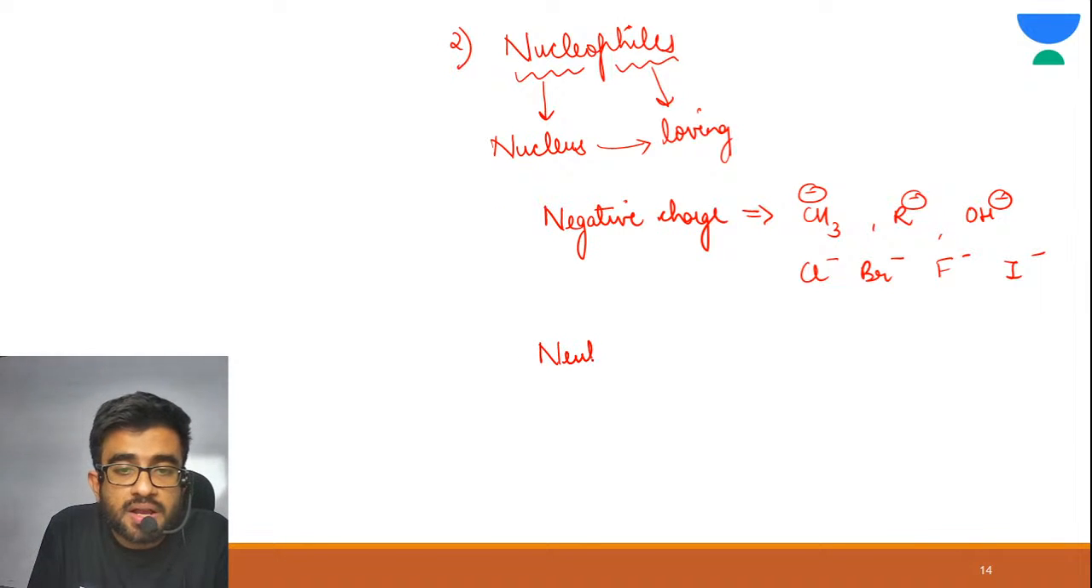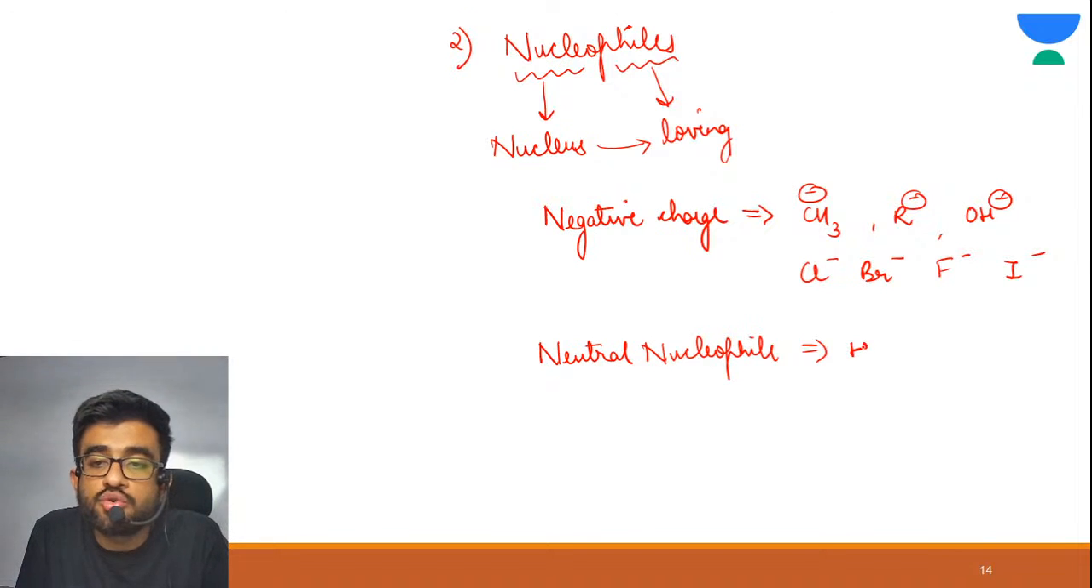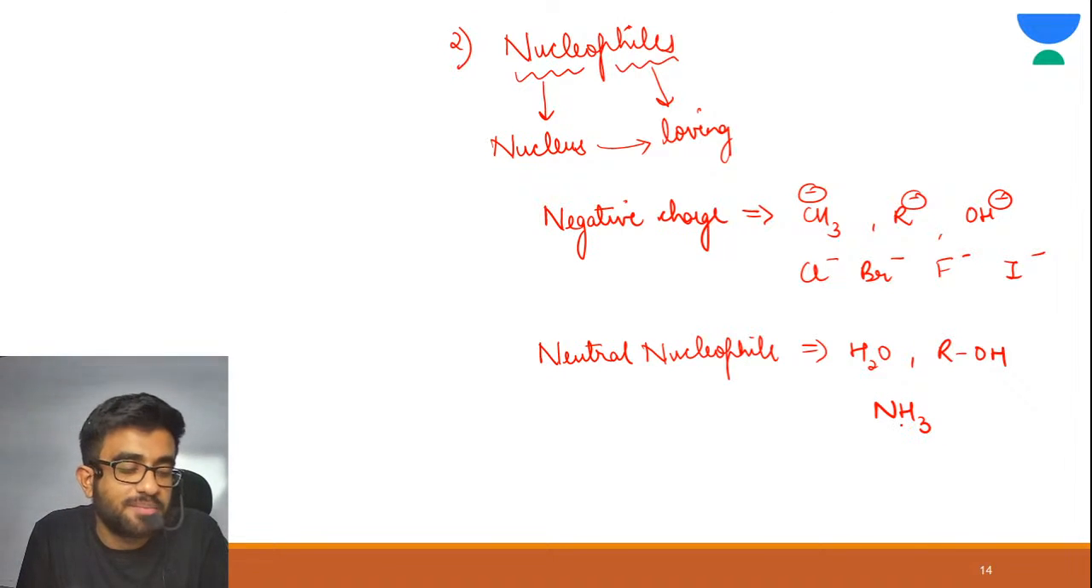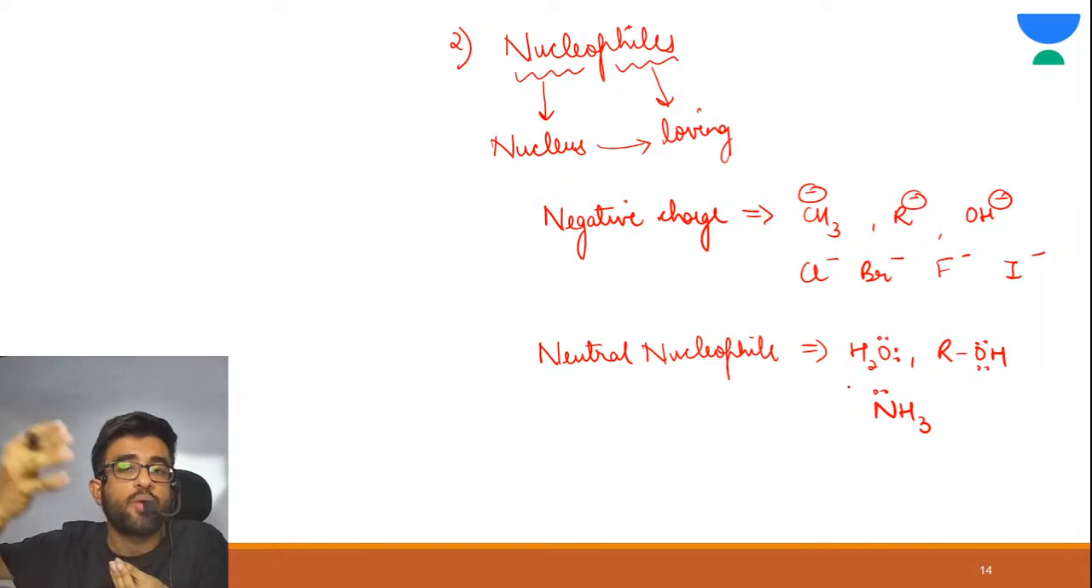As well as, there can be neutral nucleophiles also. What are the examples of those? Examples are H2O, alcohol ROH, ammonia. Now, why are they behaving as nucleophiles? See, this is oxygen. Oxygen is having a lone pair. Here also oxygen is having a lone pair. Here nitrogen is having a lone pair. They have large electron density, so they can attract positive charge.